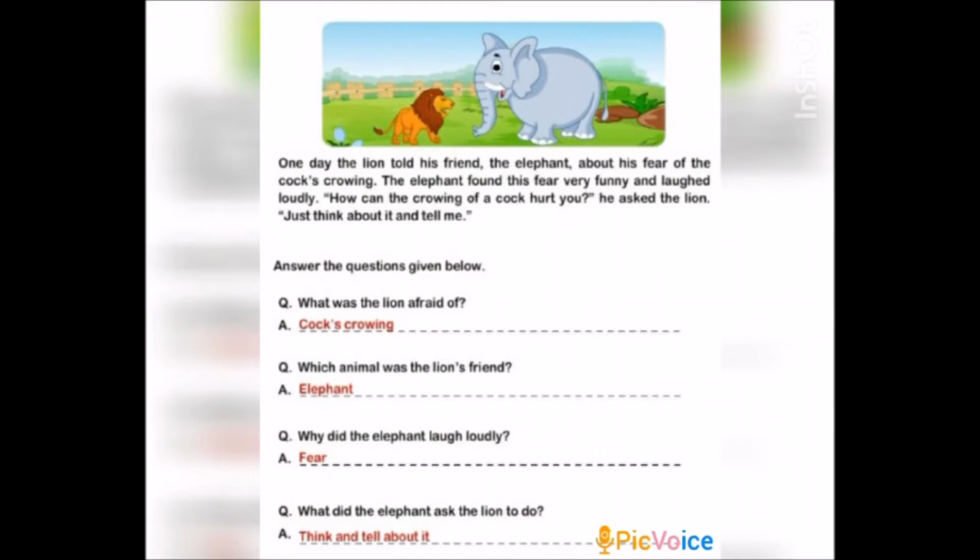Okay, now let us see the example. One day the lion told his friend the elephant about his fear of cocks crowing. The elephant found this fear very funny and laughed loudly. How can the crowing of a cock hurt you? He asked the lion. Just think about it and tell me.